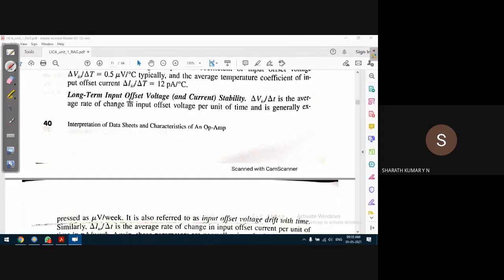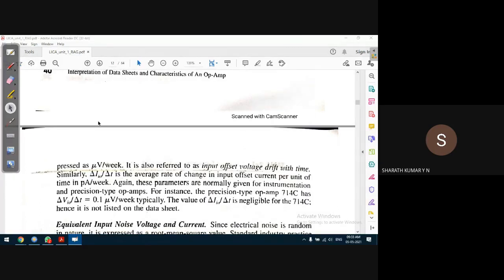Okay, long-term input offset voltage and current stability. Long-term input offset voltage is the average rate of change in the input offset voltage. There is an input offset voltage change, delta VIO. There is a change in the input offset voltage per unit time. This is the average rate of change in the input offset voltage per unit time, and is generally expressed as microvolt per week. So it is measured per week.